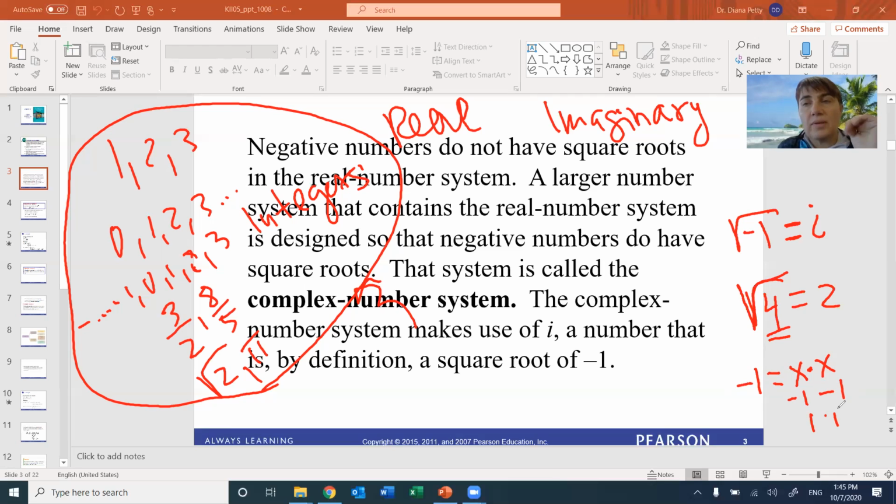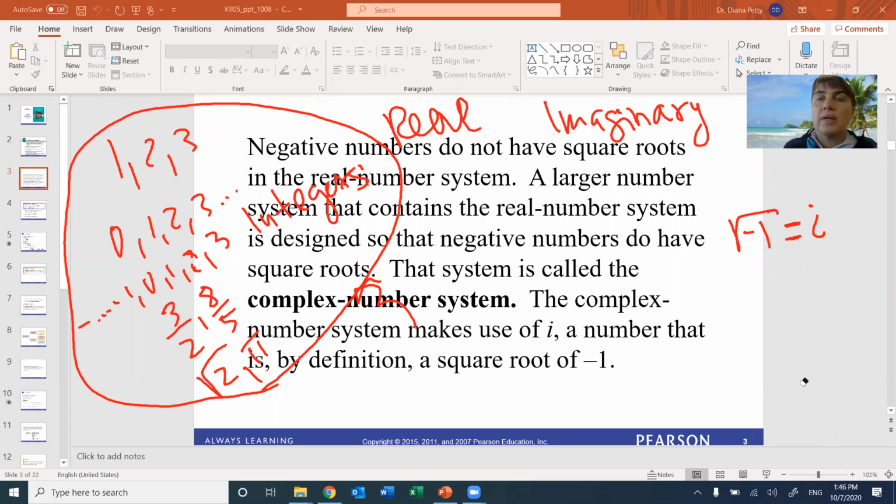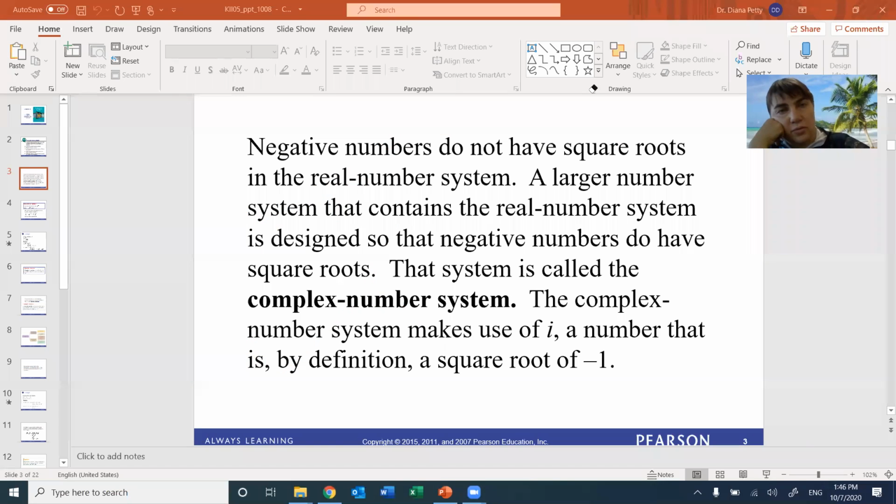That's why we're defining it as an imaginary number. Would it also be like square root of -7? Yeah, square root of -7 also. So we don't know how to deal with the square root of a negative number, so we're going to make a special definition for it.